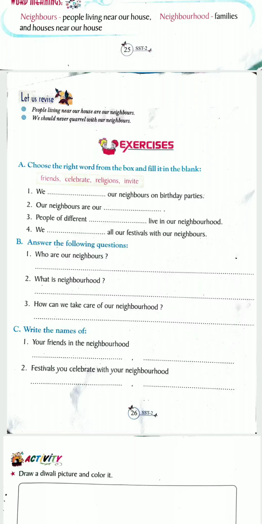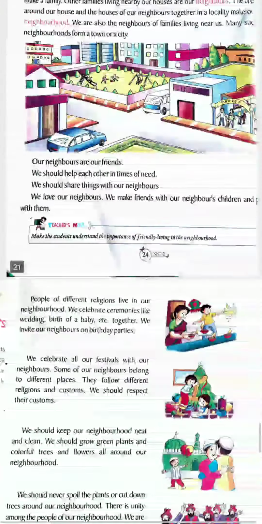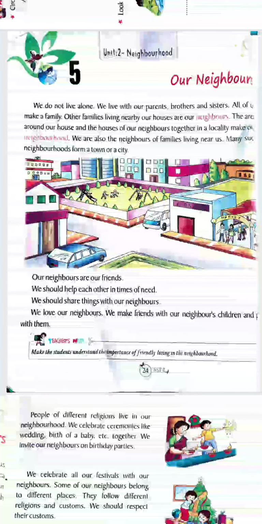Families and houses near our house are called neighborhood, or the people living near our house. You can see here also they are around our house, and the houses of our neighbors together in a locality make our neighborhood. That means the neighbors and the families of the neighbors live near our house.